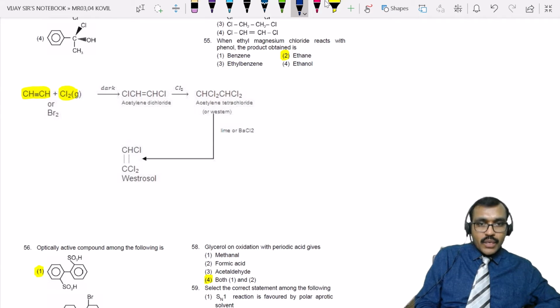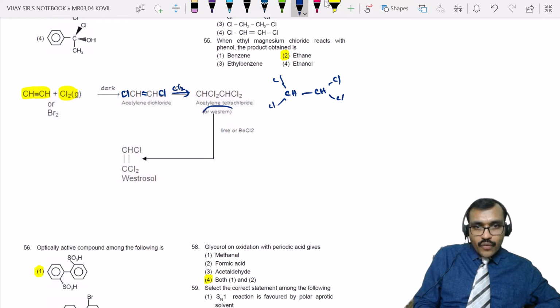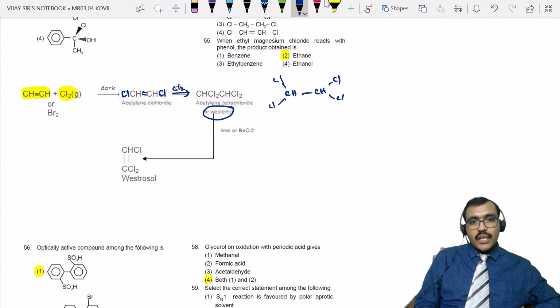So I have removed a pi bond and we have added one chlorine this side and one chlorine this side. This is again allowed to react with chlorine. Then again remove another pi bond. You will get CHCl2, single bond, CHCl2. So we call it Westron. Acetylene tetrachloride is called Westron.